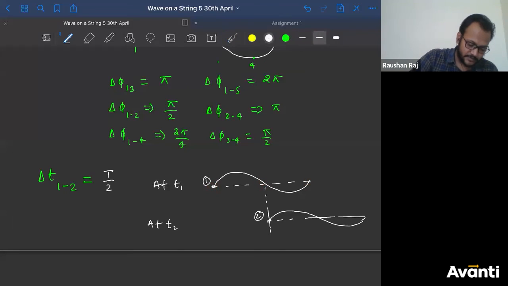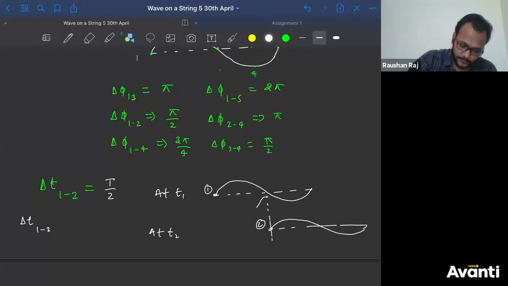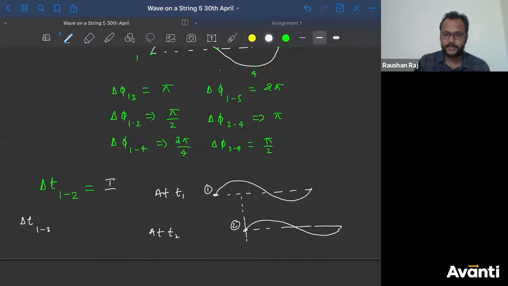If I ask you what will be the time difference between 1 and 2, sorry, मैंने उल्टा लिखा ना, my bad. इसको उल्टा किया ना ये. 2 was not here, 2 was somewhere here. ऐसा था, right? तो it will be T by 4. It will be T by 4. Correct है? चलो.